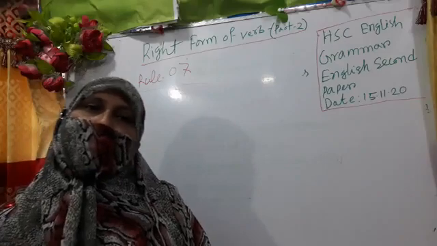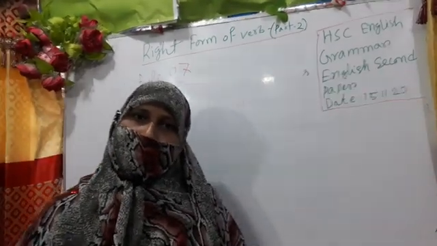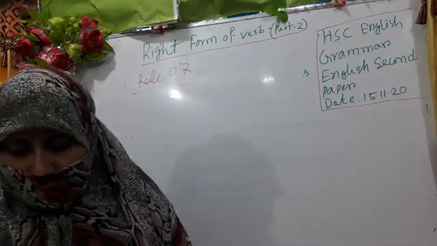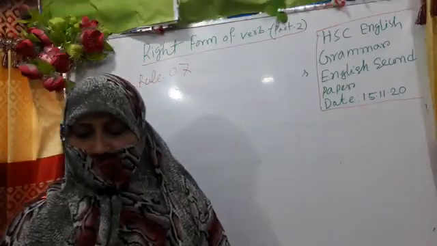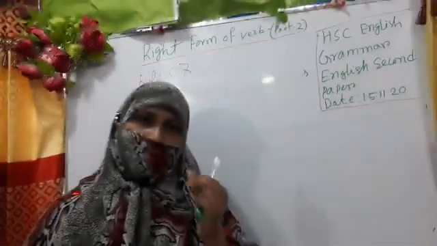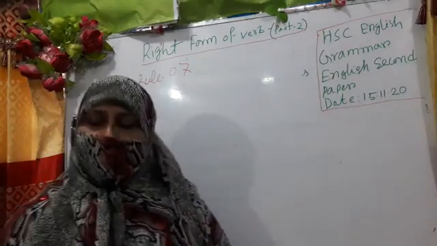At least 1 or 2 questions will be given from rule number 7, so this rule is very important. 10 blanks are given and you will have to get 5 marks, and every blank carries half a mark. So my dear learners, 2 or 3 questions will be given from these rules, rule number 7.